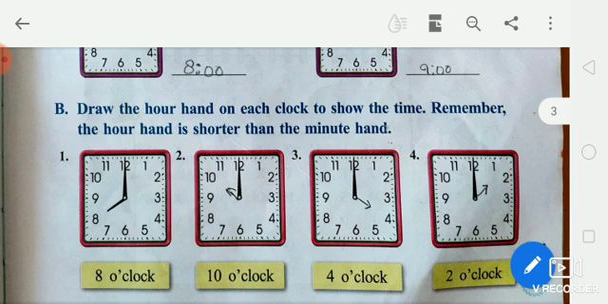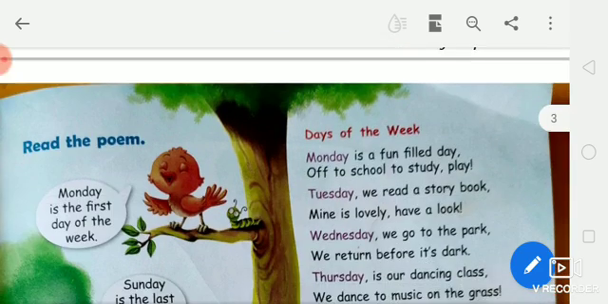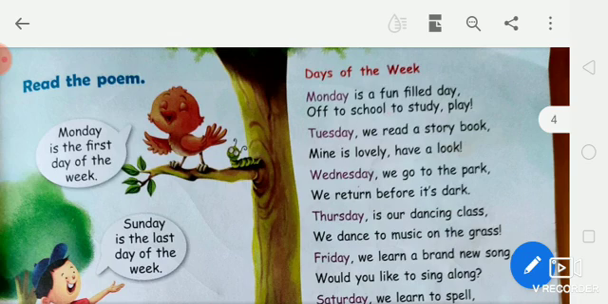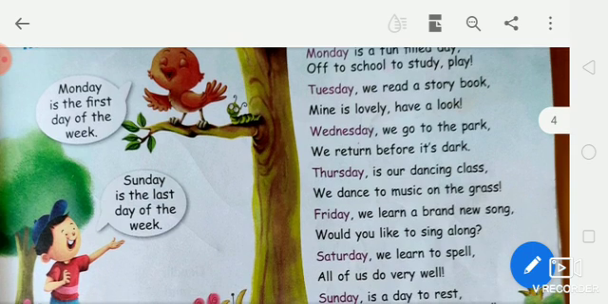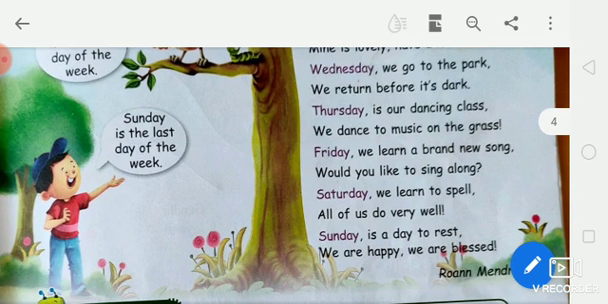Draw the hour and minute hands. Now next, the days of the week poem. First day, Monday is the fun-filled day, off to school to study and play. Second day, Tuesday we read a storybook, many lovely stories to look. Third day, Wednesday we go to the park, we return before it's dark. Fourth day, Thursday is our dancing class, we dance to music on the grass.